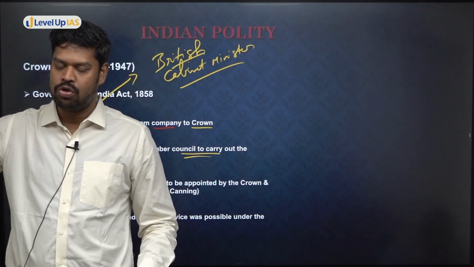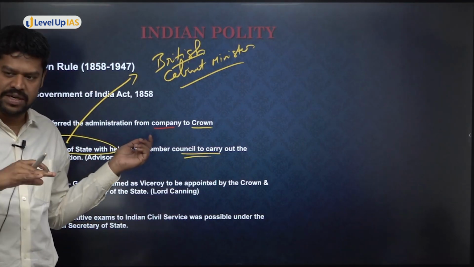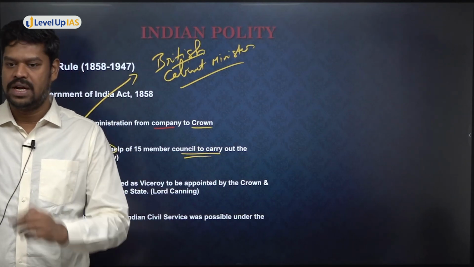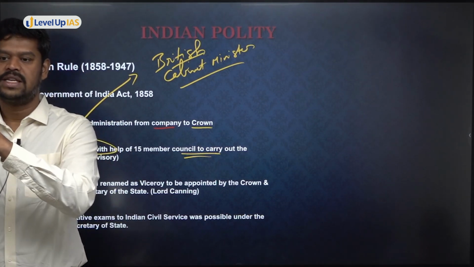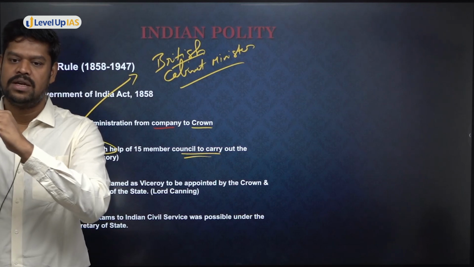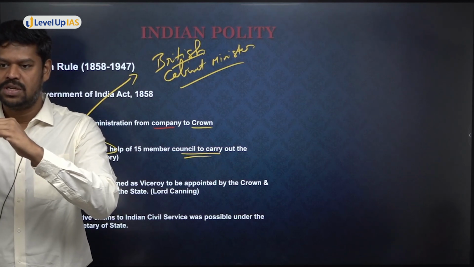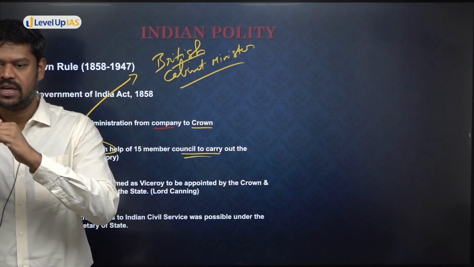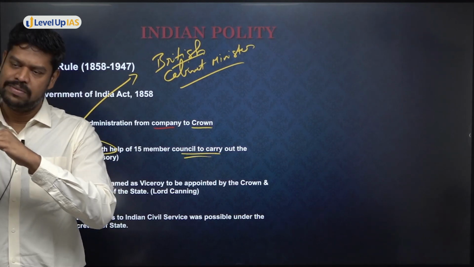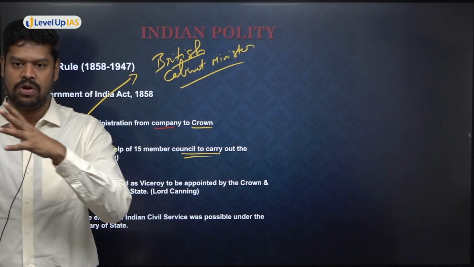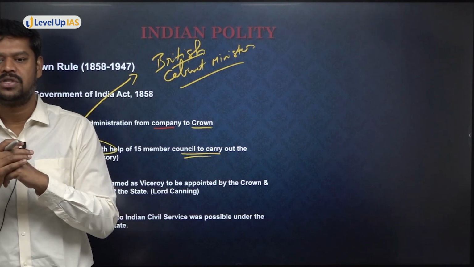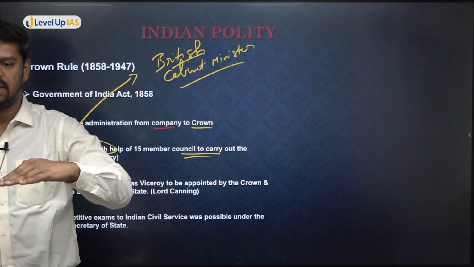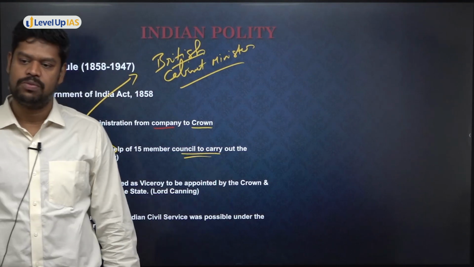Although the name is Secretary of State, he is like a minister. If you see the present administrative structure in India, you have a minister, and below the minister, the secretary is there. Tomorrow when you clear the IAS examination, the top position that you can reach is the secretary. What is the role of the secretary? Advise the minister, and also implement the decisions and policies taken by the minister. So who is the minister at the top? It is the Secretary of State. And who is the secretary? It is the Viceroy, who is supposed to implement the things.